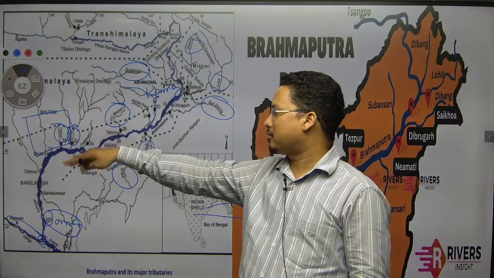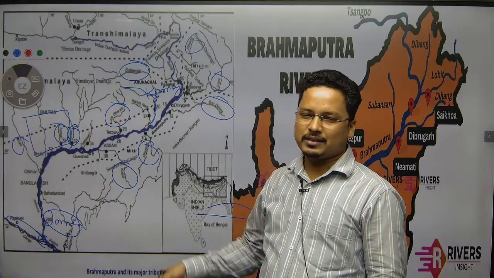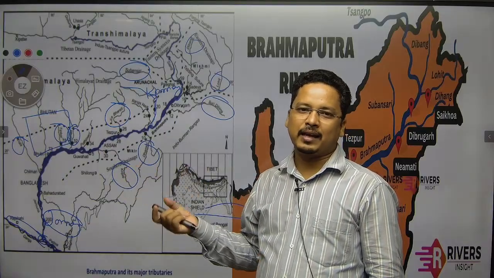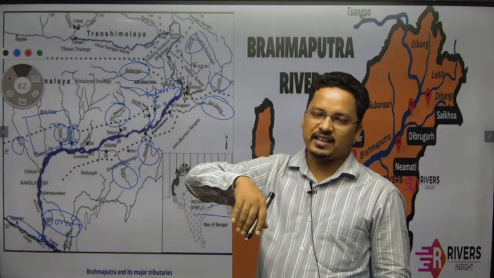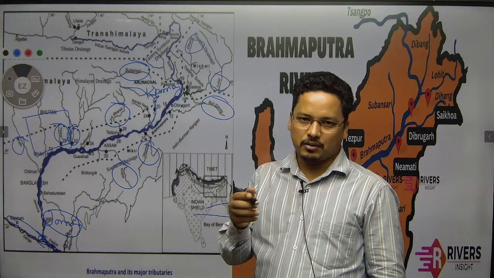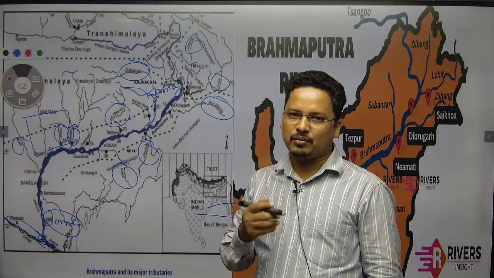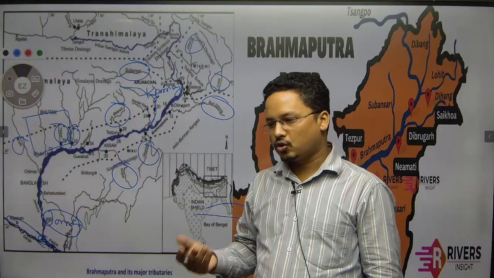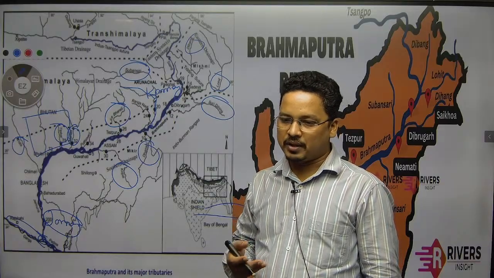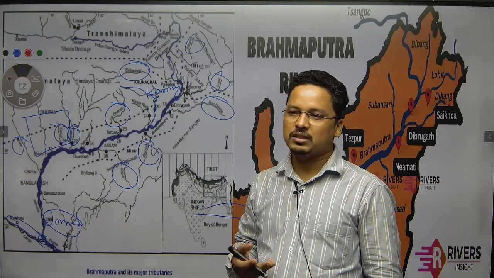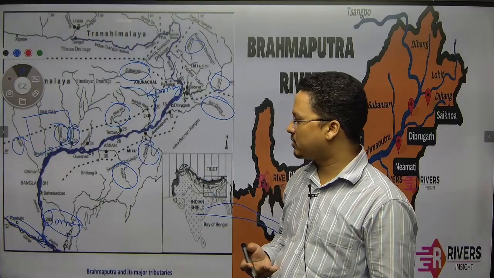After the Manas, at the last there would be Teesta, which comes all the way from Sikkim. Recently it was also in the news that a vehicle in Sikkim fell into the Teesta river and many people died. Even some people from Odisha also died. Some BJP leaders from Bhubaneswar were also there. They were also drowned in the river, and I don't know whether her body was found or not, because her phone and purse were recovered by the army, and there was also a search operation, right?